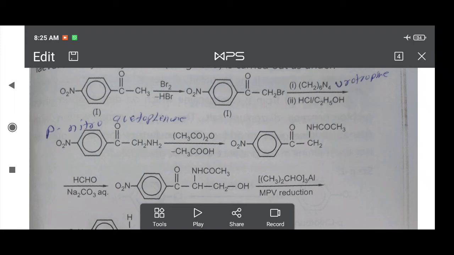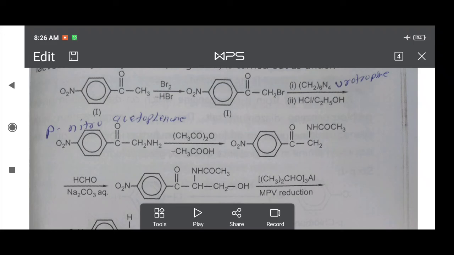Then this compound 1 is treated with urotropin. Urotropin is (CH2)6N4. Compound 1 is treated with urotropin and then again treated with HCl and C2H5OH. Then the CH2Br group is converted to CH2NH2. The NO2 group remains as it is, along with the rest of the structure. Only CH2Br is converted to CH2NH2 when the structure is treated with urotropin.